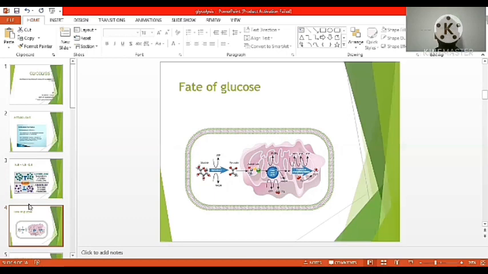To stop the glucose from leaving into the external environment, it is immediately converted to glucose 6-phosphate. That glucose 6-phosphate is called activated glucose, and it enters the glycolysis pathway.